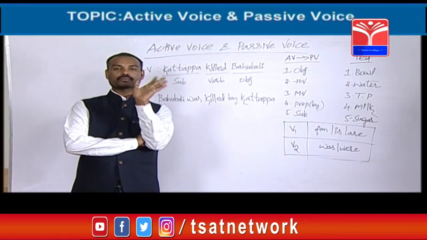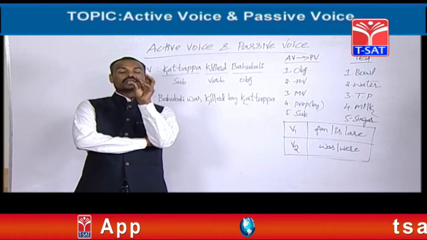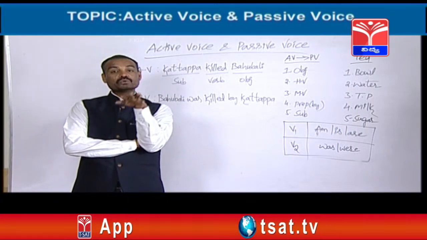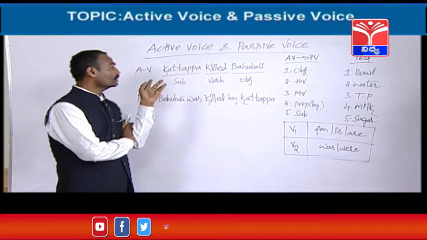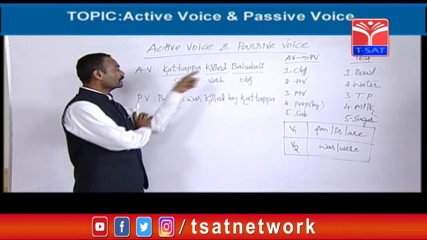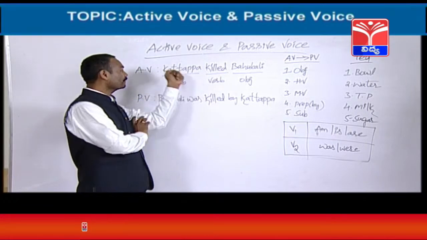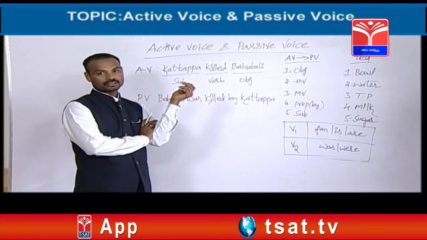Okay, friends, now I am going to tell you the definition of object. Receiver of the action, a person who receives the result of that work is called object. Here, who has received the work? Bahubali has received the action of this work, or the result of this work.